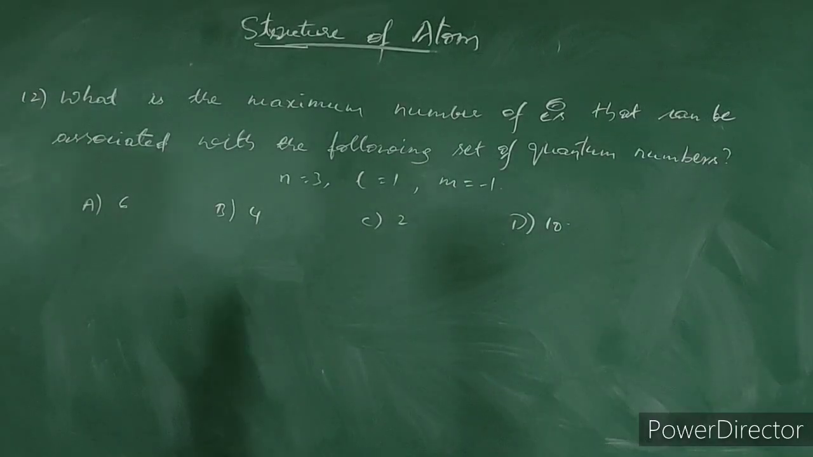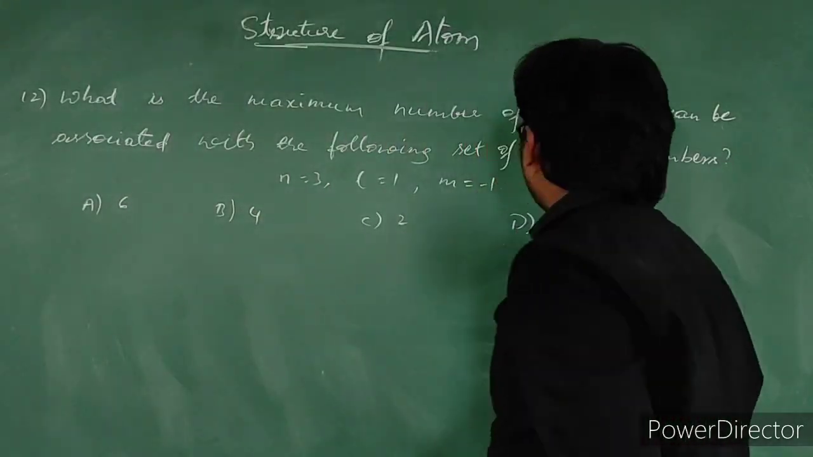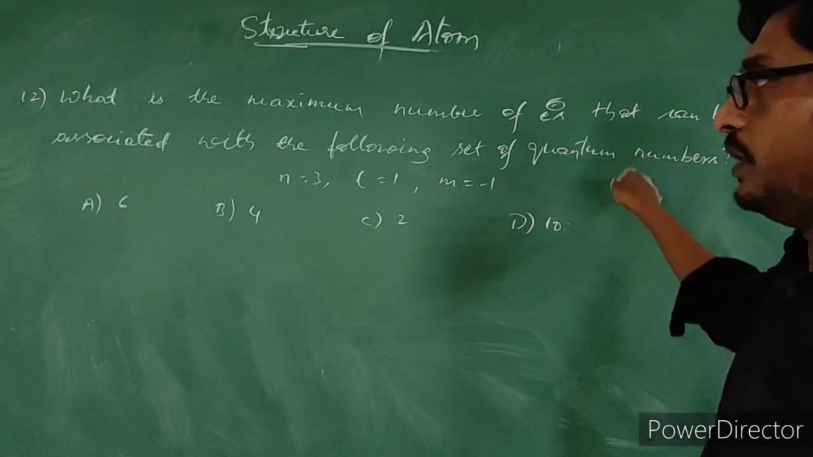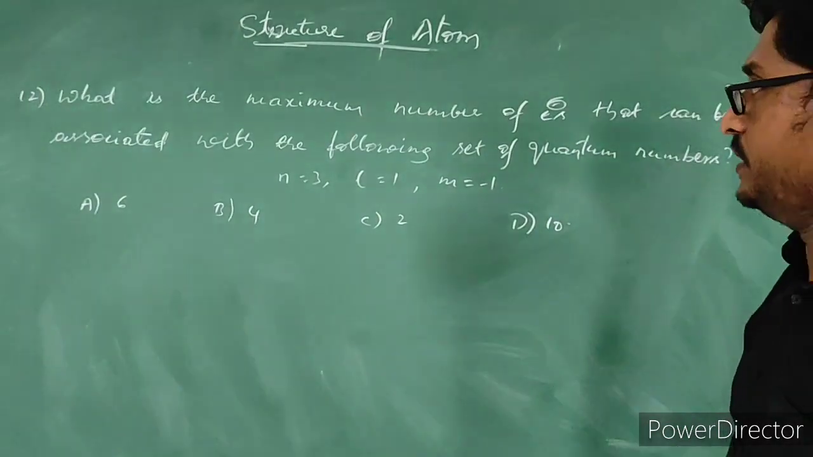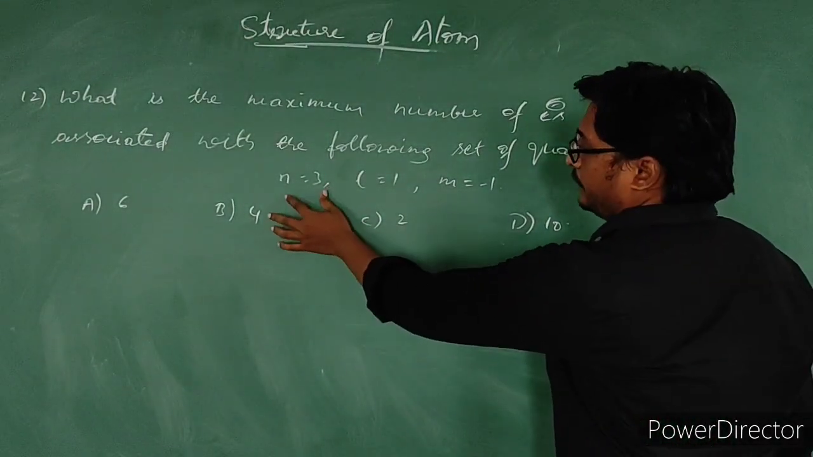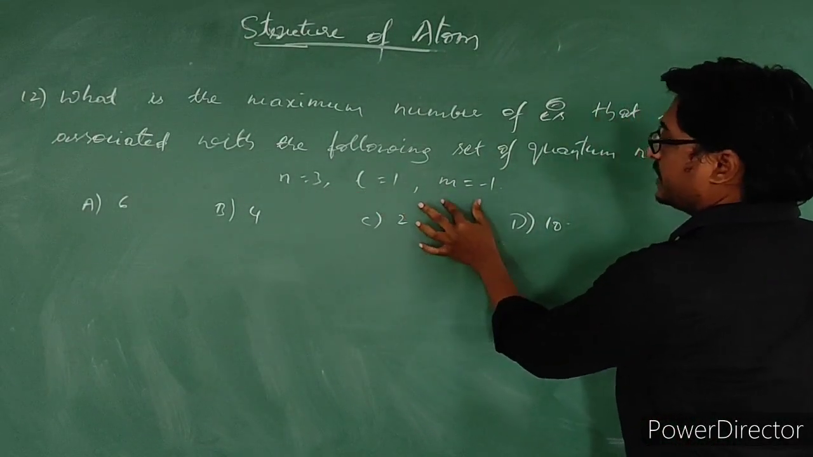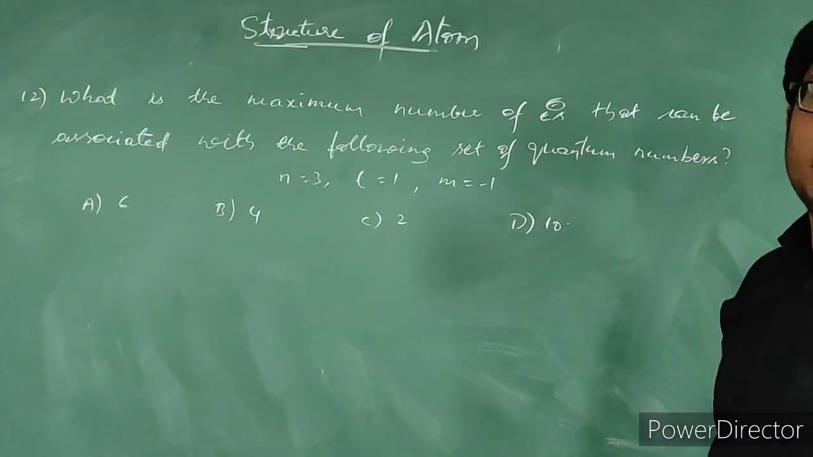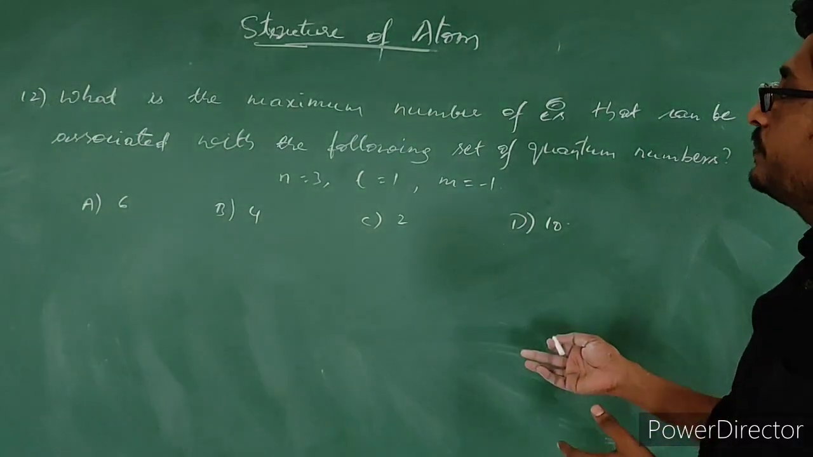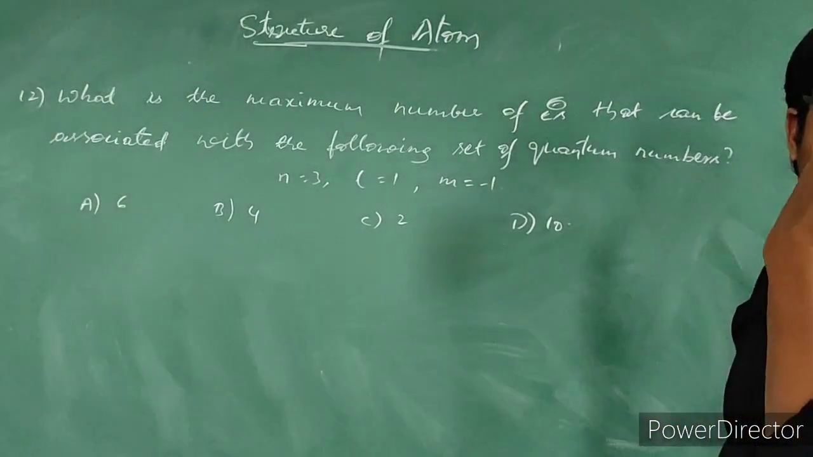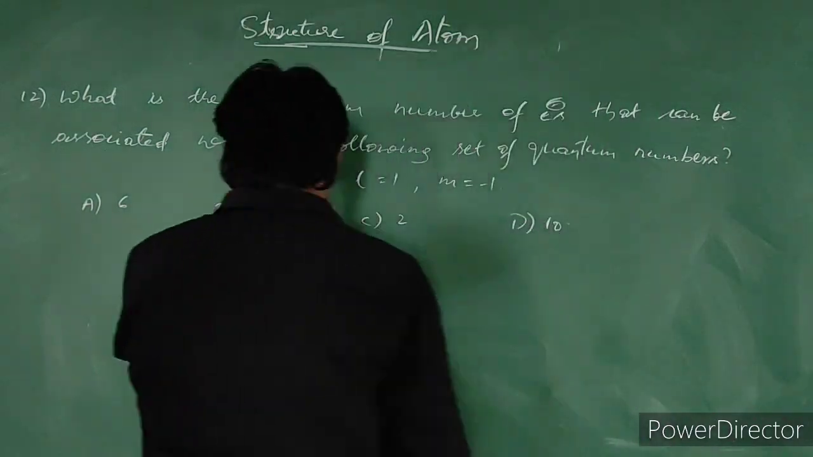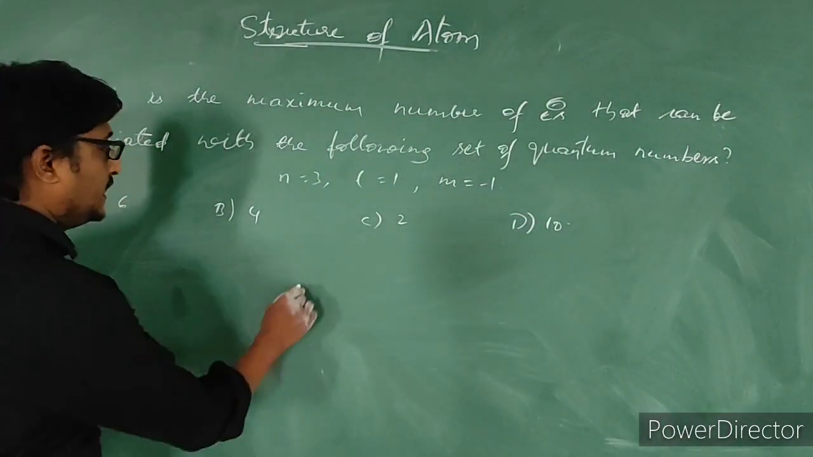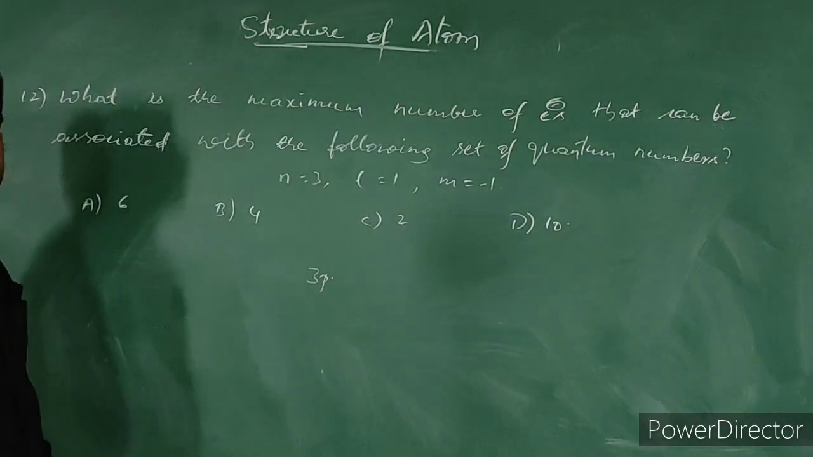Next question. What is the maximum number of electrons that can be associated with the following set of quantum numbers? This is the question. n value is 3, L value is 1, m is equal to minus 1. These are the quantum number values that he has given. So how many electrons can have these quantum number values, he is asking us. Okay, so n is equal to 3, L is equal to 1. Which subshell is it representing? It is representing the 3p subshell only, na?